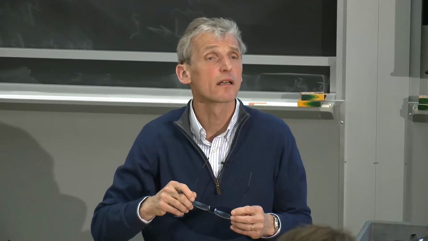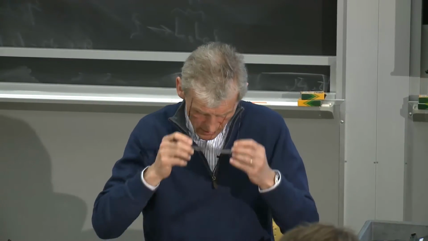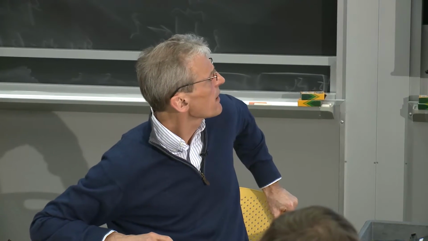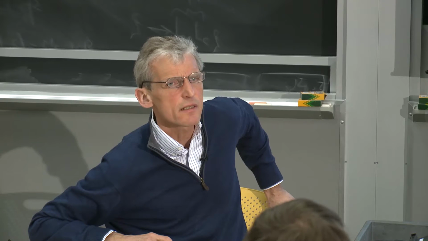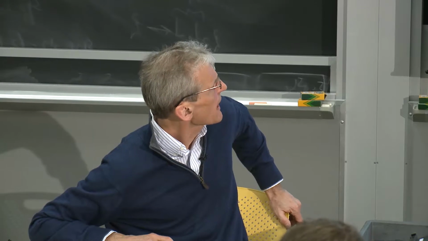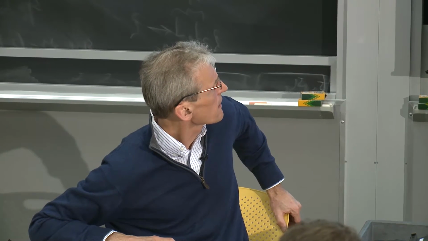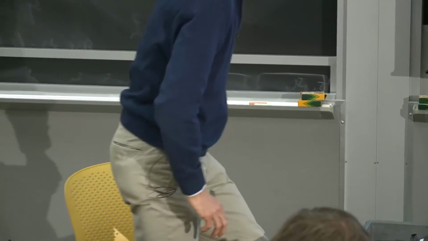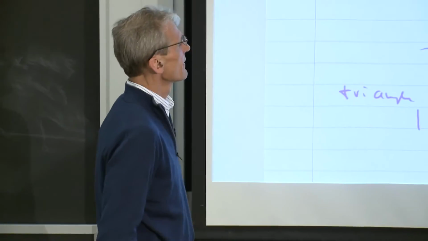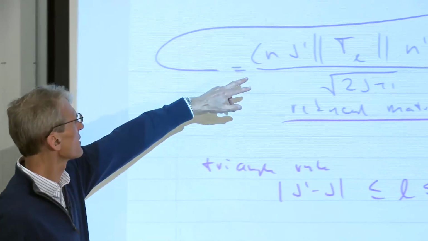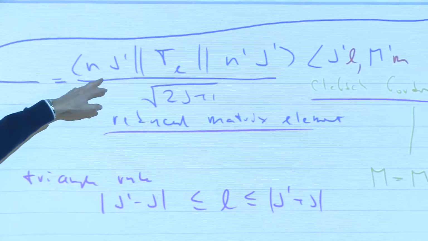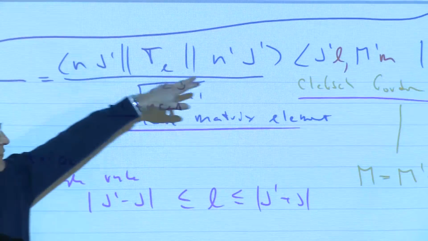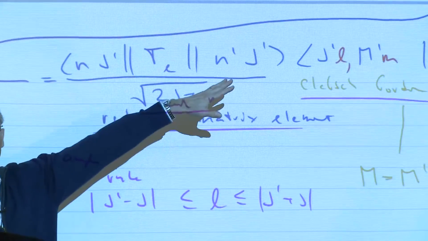Yes? What is the symbolic meaning of the double bars? It's just how in many textbooks the reduced matrix element is written. It's nothing else than a matrix element, but it was a while since I looked at it in a quantum mechanics book. What happens is these are not states. J and J prime are not states. They have an M dependence. So we've taken out the M dependence.